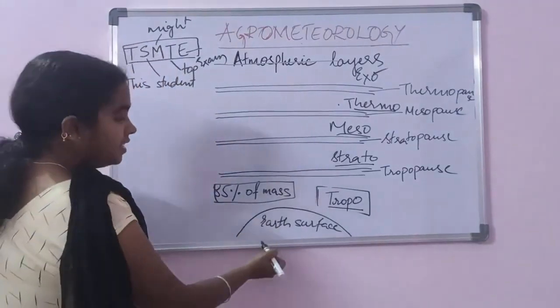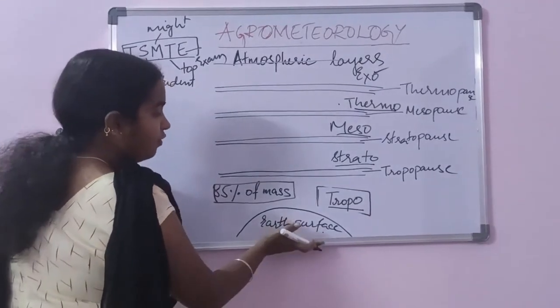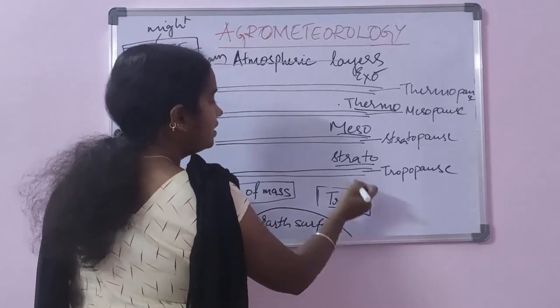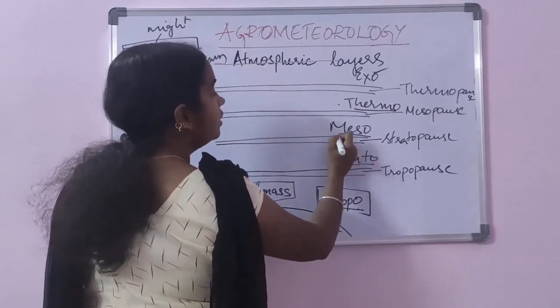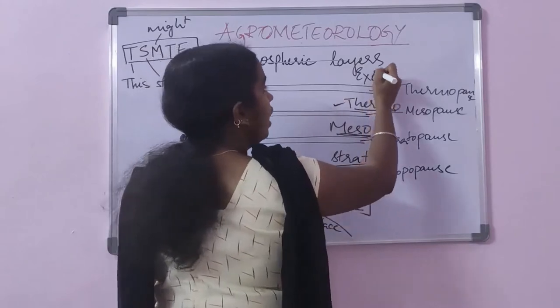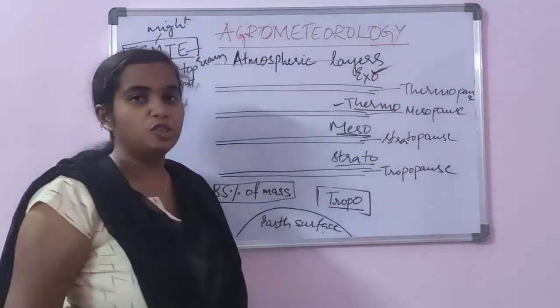Now let's say this is Earth's surface. The first layer above the Earth's surface is the troposphere, second one is stratosphere, third one is mesosphere, fourth is thermosphere, and the outer space we call exosphere.